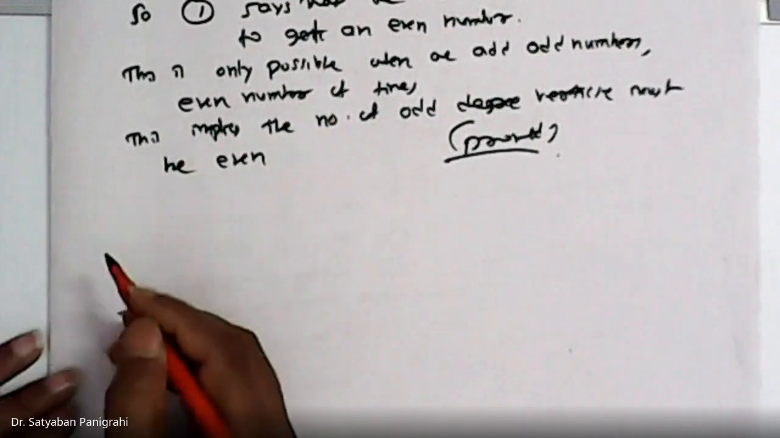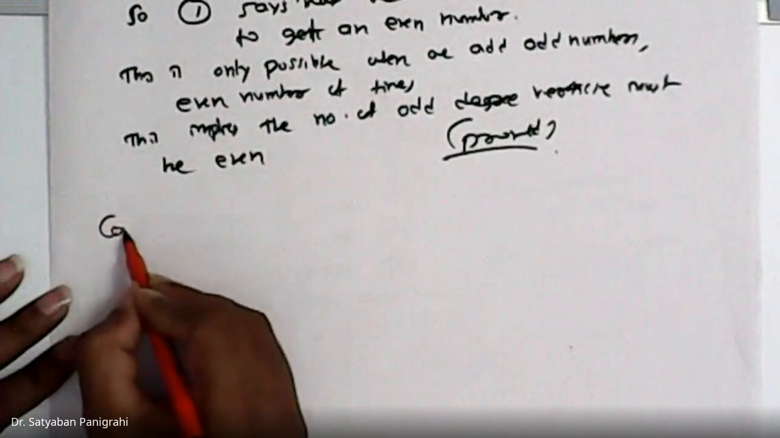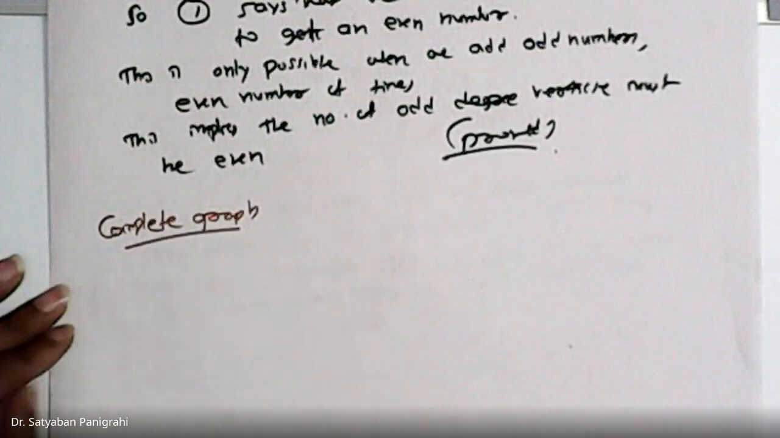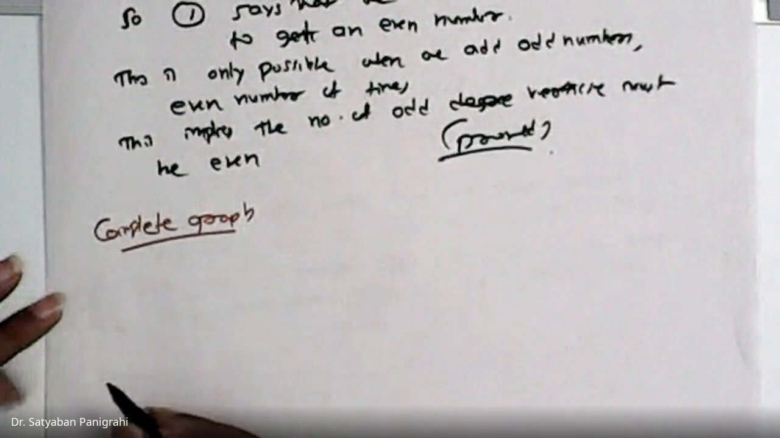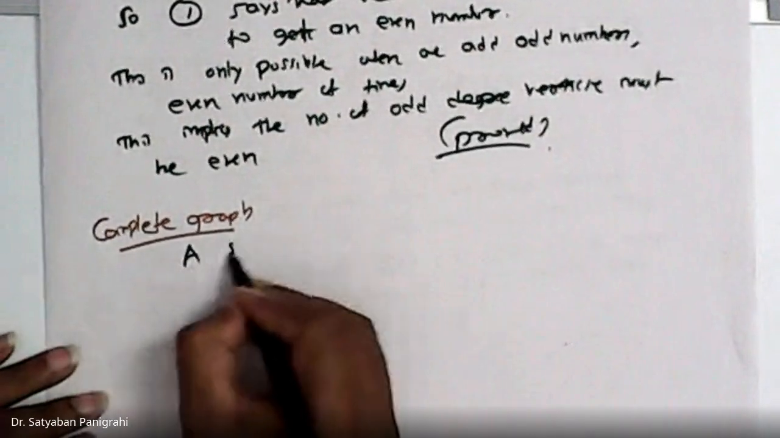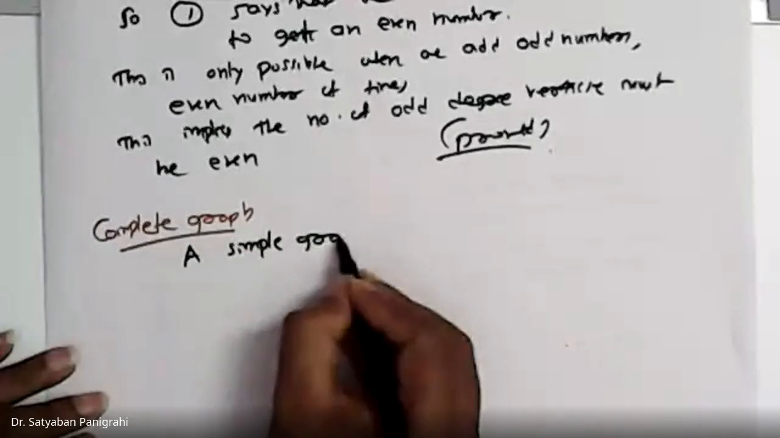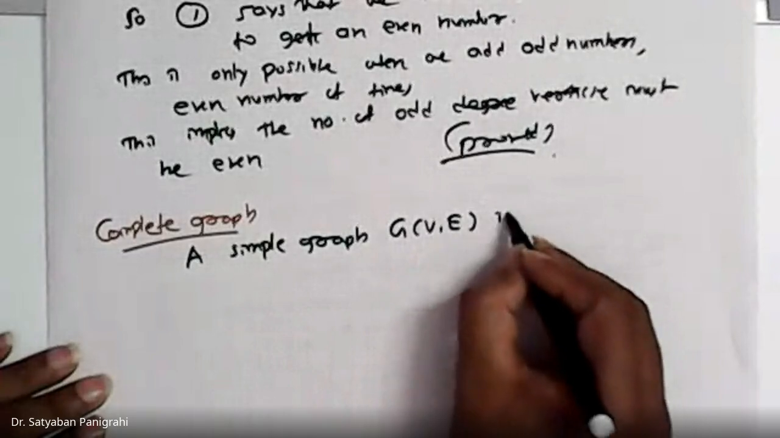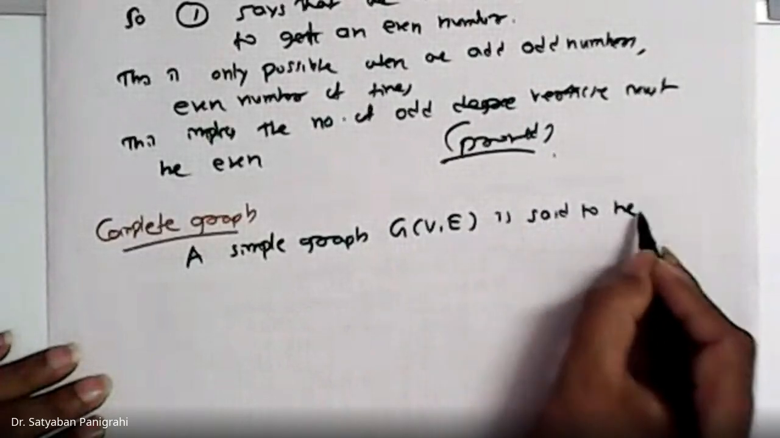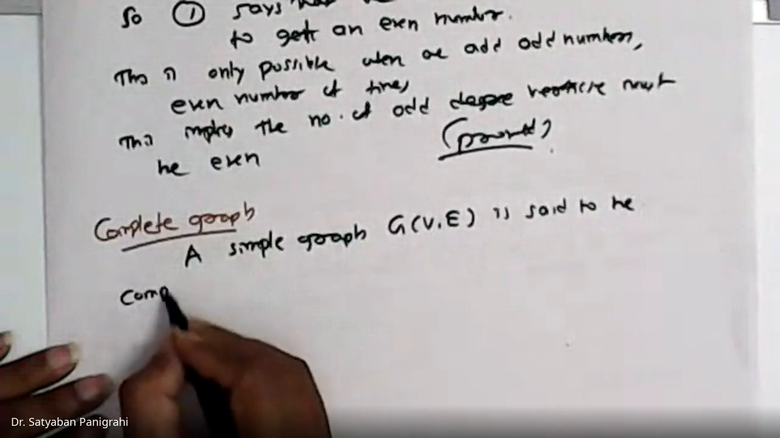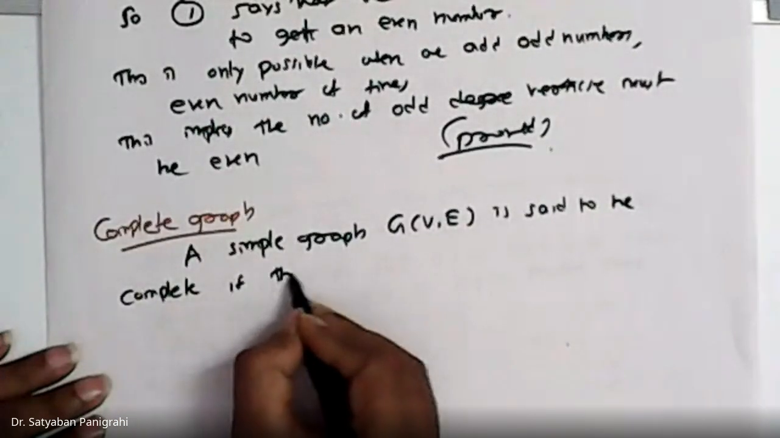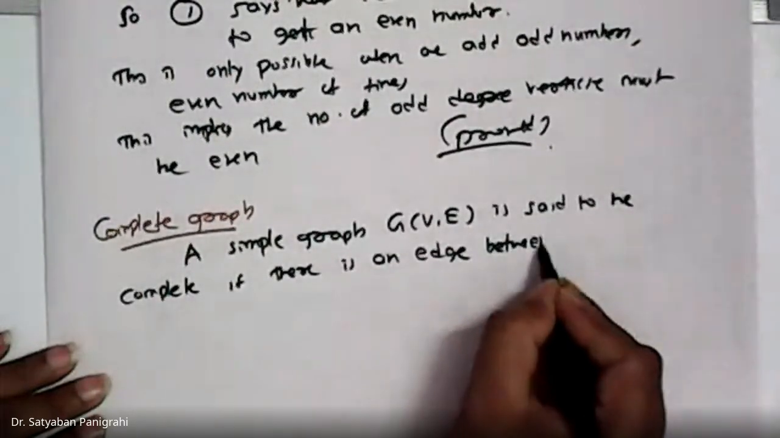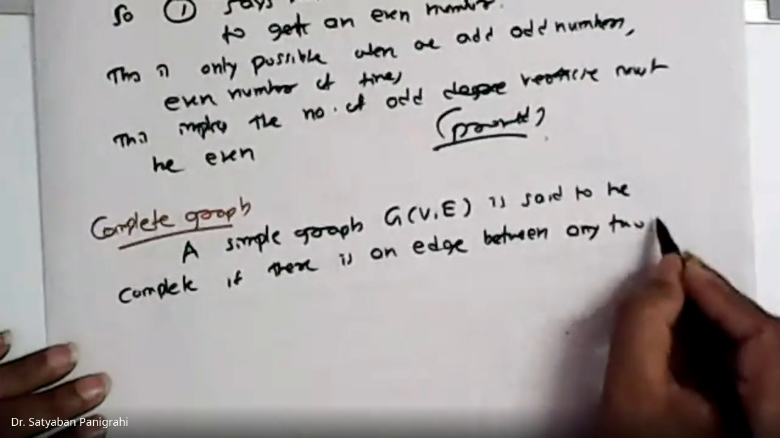Now, after that, we have a certain definition called complete graph. In a complete graph, we say a simple graph G(V, E) is said to be complete if there is an edge between any two vertices.